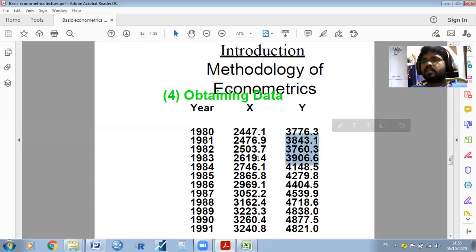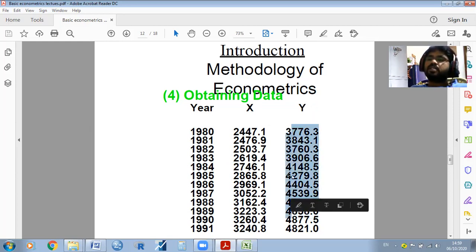So you may collect it like this. This is the secondary data. X is the independent variable, the income, and Y is the dependent variable, consumption. This is called obtaining data, to gather the information.